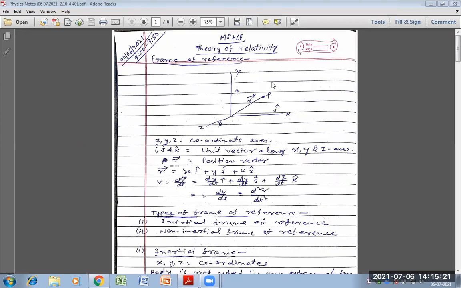We'll observe the velocity of the train is 30 kilometer per hour. A person who travels with the help of a cycle feels that the velocity of the train is 30 kilometer per hour.